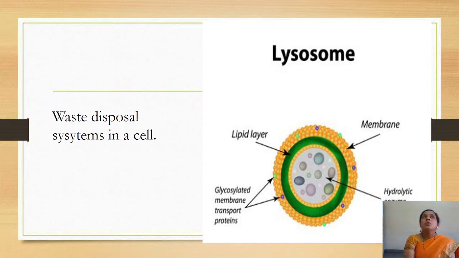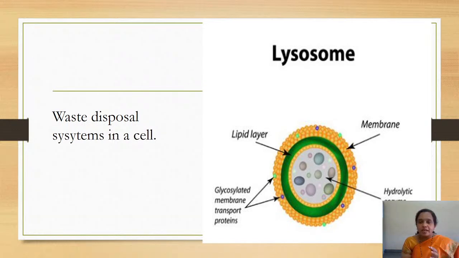Next are lysosomes. Now, when we say that the cell is a complete unit by itself, then obviously, like our house is a unit by itself, our house requires a dustbin. You can't exactly call it a dustbin, but a place where the bad things or the dirt have to be sterilized, so sort of a sterilizer. So a lysosome is a subcellular organelle that acts as a waste disposal system for that particular cell.